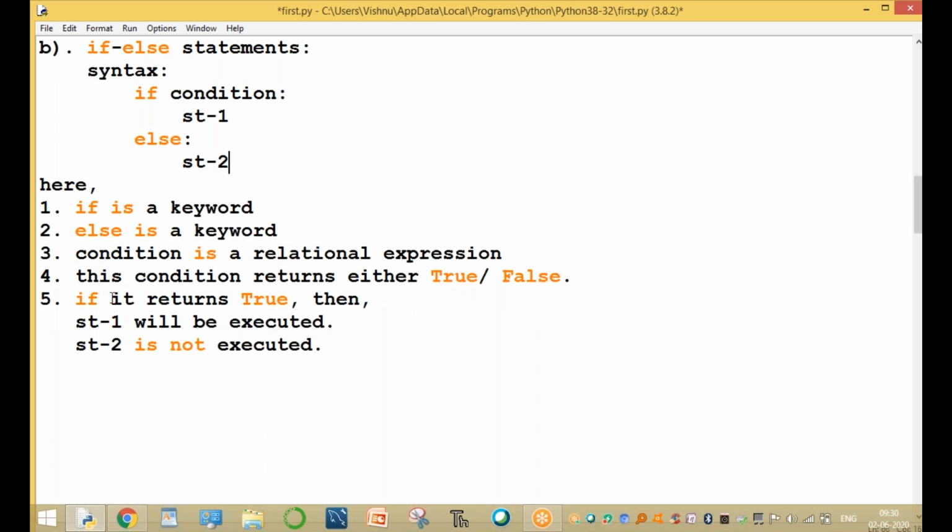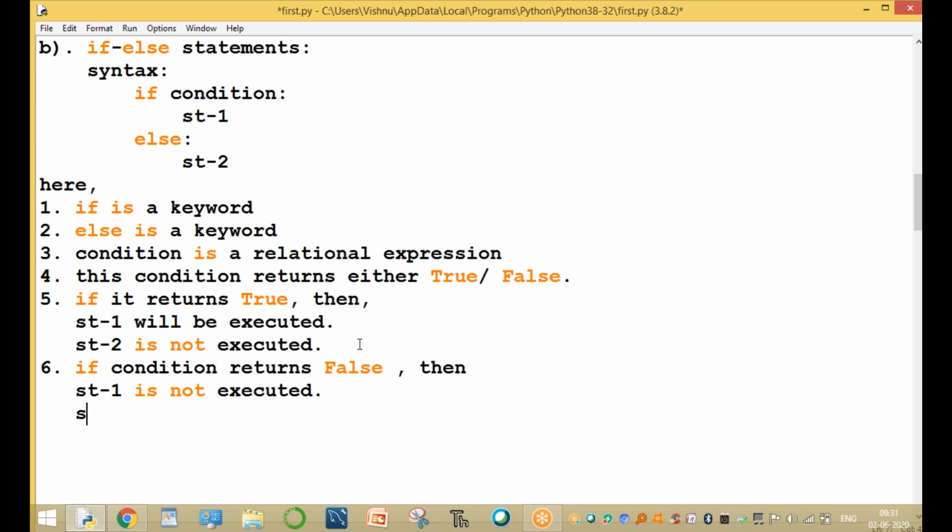Next, if the condition returns false, then statement 1 is not executed and statement 2 is executed. Up to here, clear or not? Any doubt? In one case, 1 is executed and 2 is not; in the other, 1 is not executed and 2 is executed. It has only a true or false value.